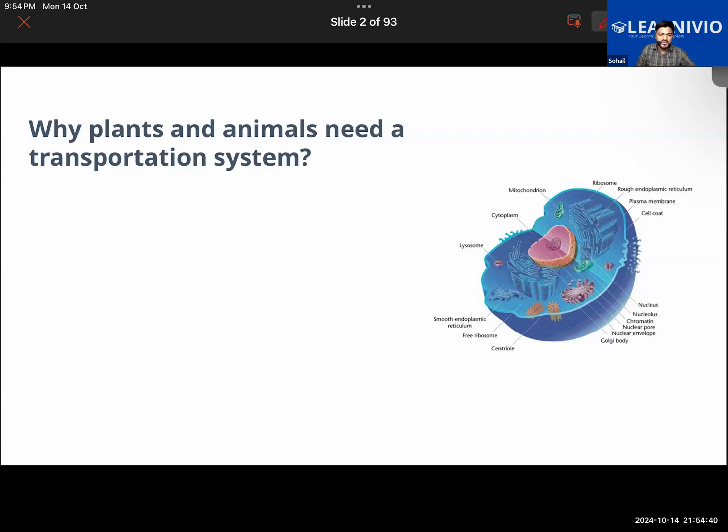And as we know, living organisms are made up of cells. Here you can look at the structure of a typical cell. This is the structure of an animal cell. Just like your body does different metabolic activities, in nutrition our body digests the food, absorbs the food, assimilation takes place, and excretion of the waste material takes place. Right now your body is breathing, and oxygen is required by your body.